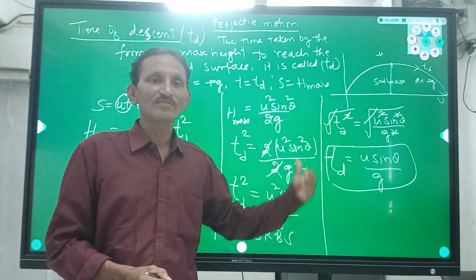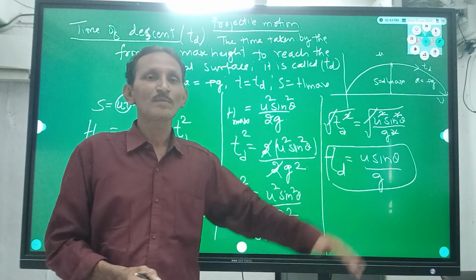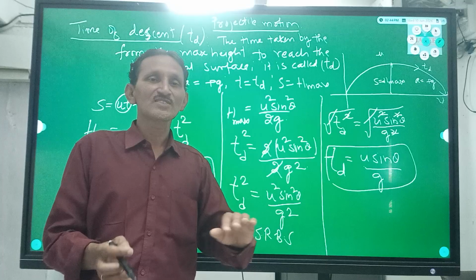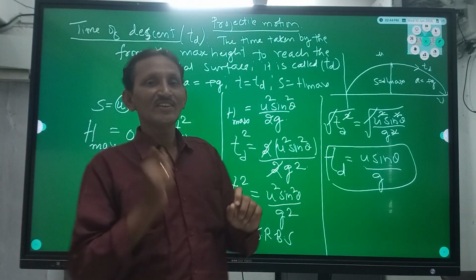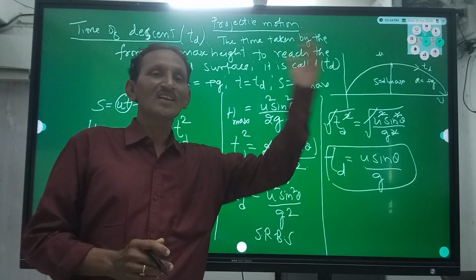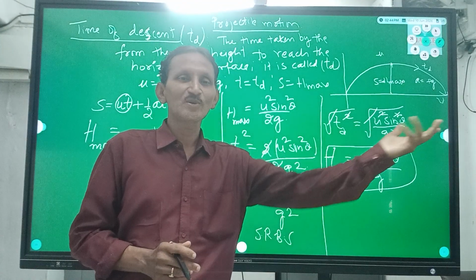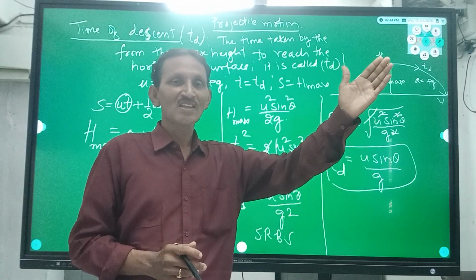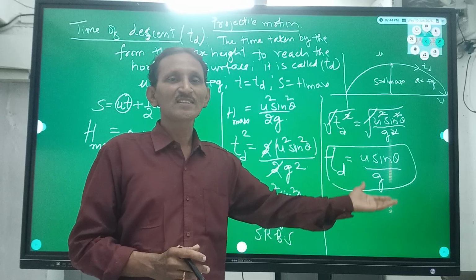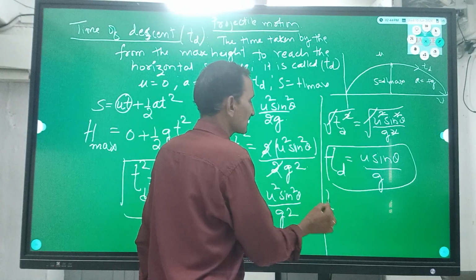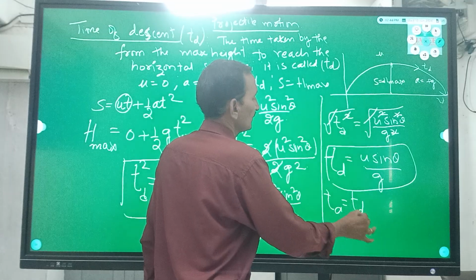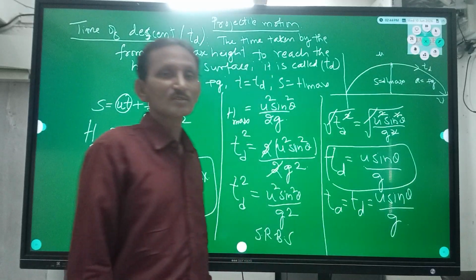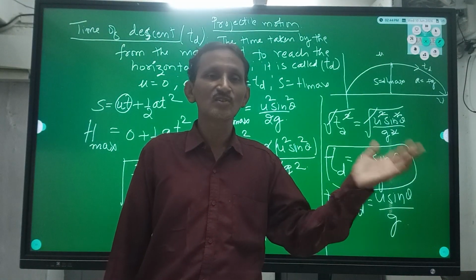So we observe that in the case of going up and falling down, the displacement is 0 because it falls on the surface of the earth, having started from the earth. But the time of going and the time of coming down from the maximum height are the same, that is u sin theta by g. So the time of ascent and the time of descent are both u sin theta by g.